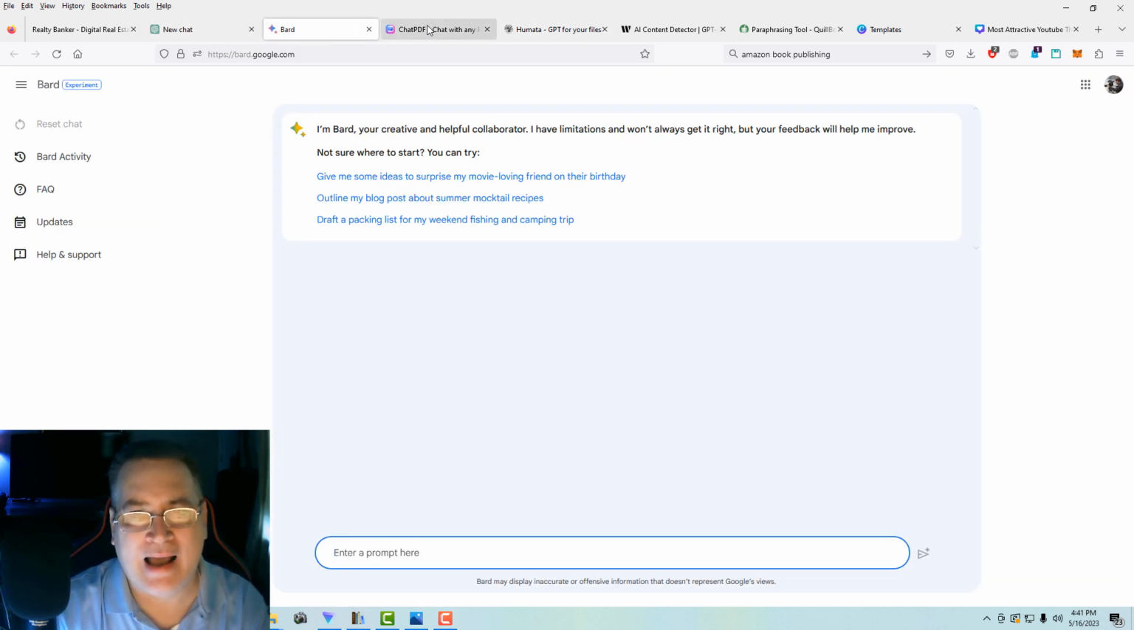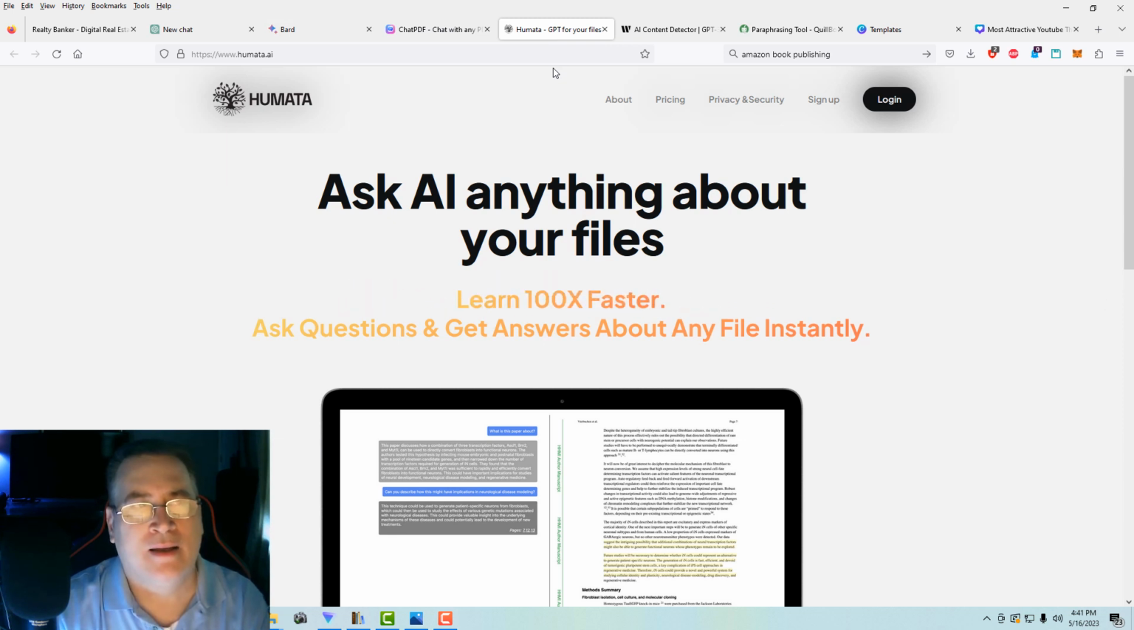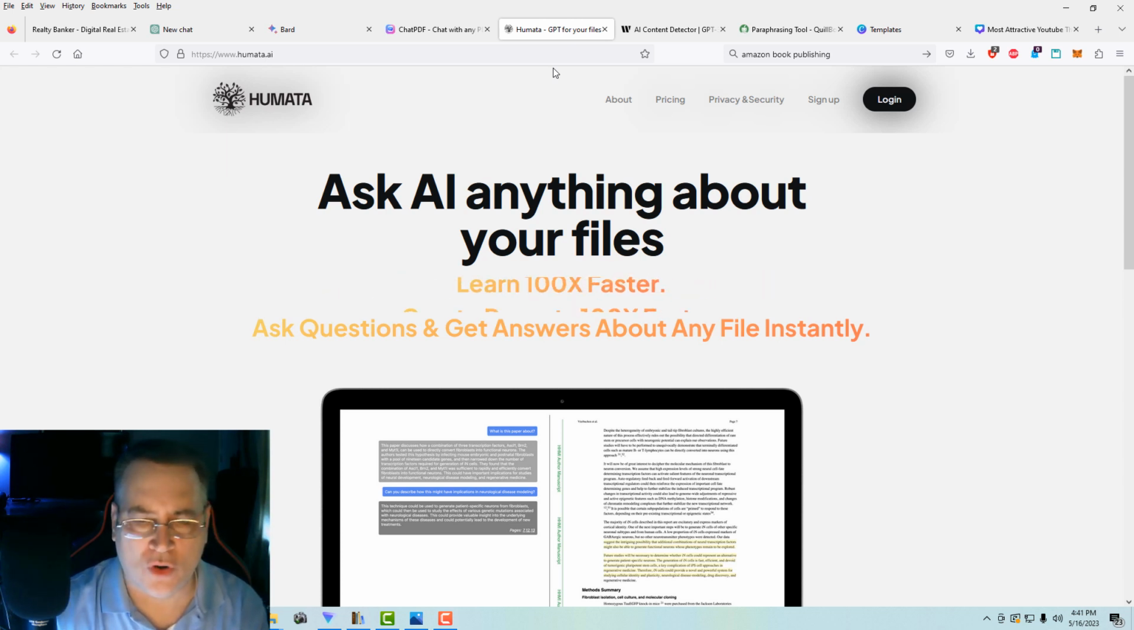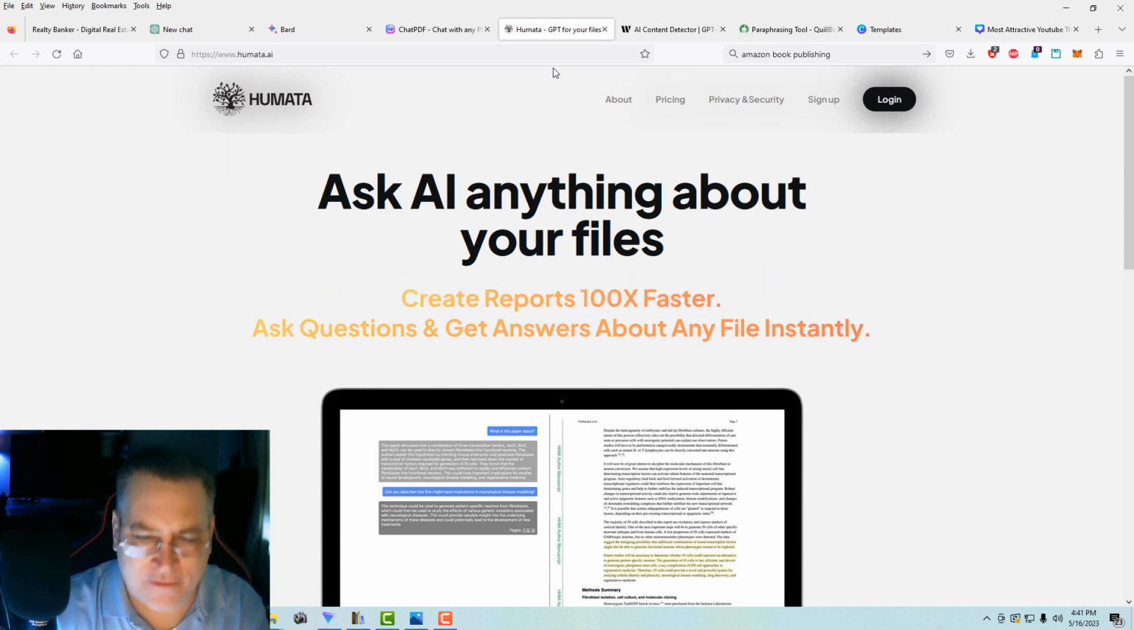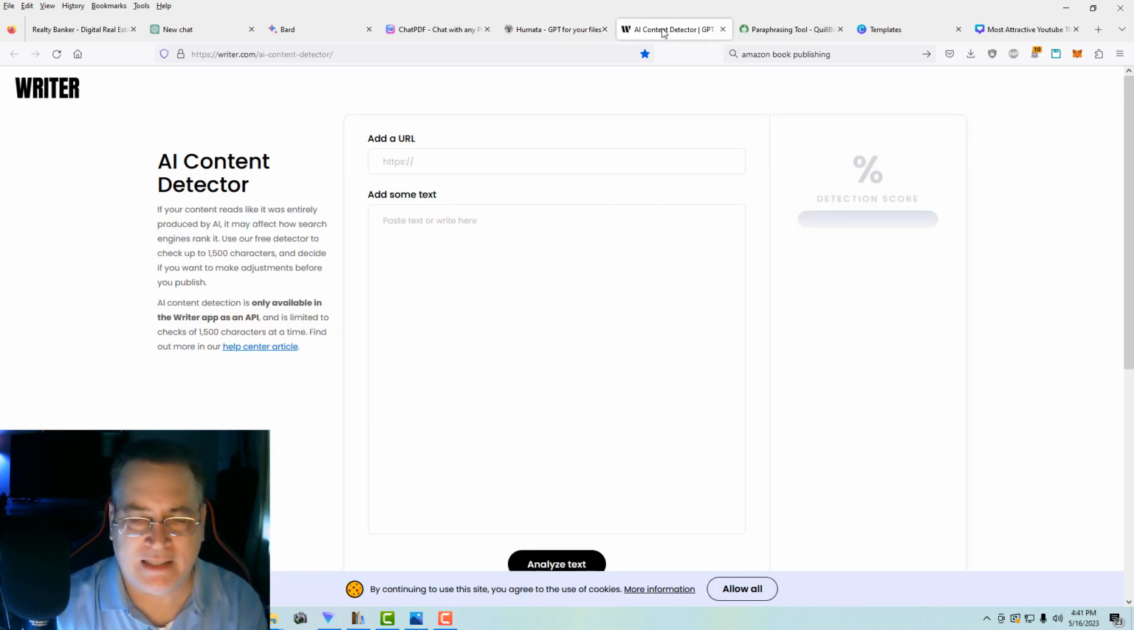Humata AI is a tremendous tool. Now, when you're writing with GPT, Bard, ChatPDF and Humata, you're going to write and create things that are detectable as AI. And so if you're a student, you don't want to go through one of these checks and somebody say, well, that was just 100% written by AI.